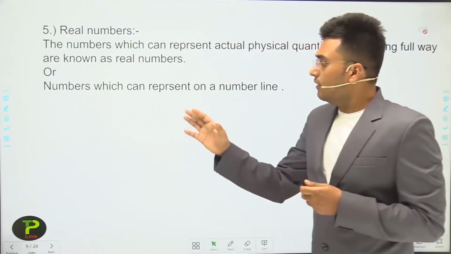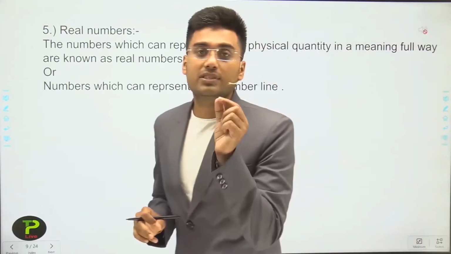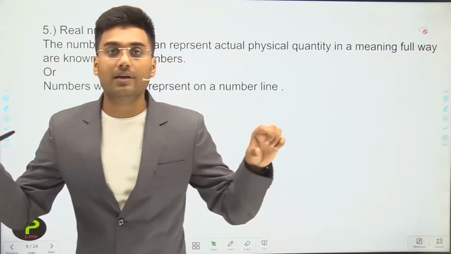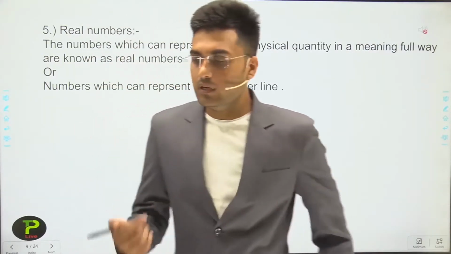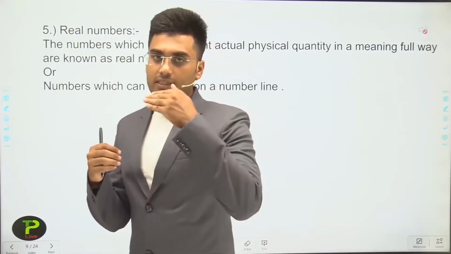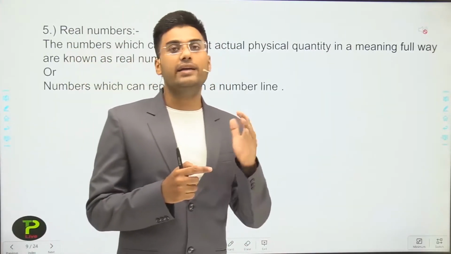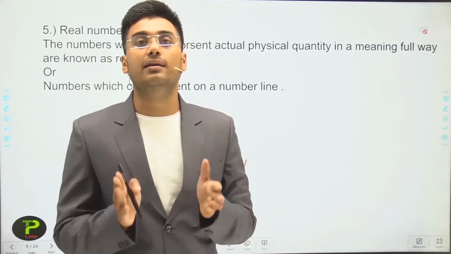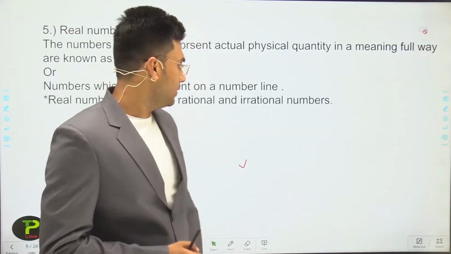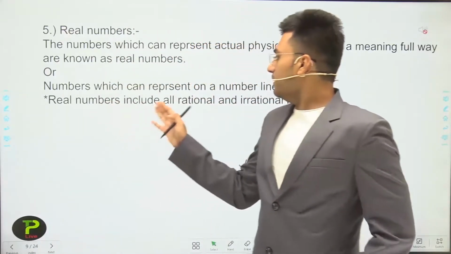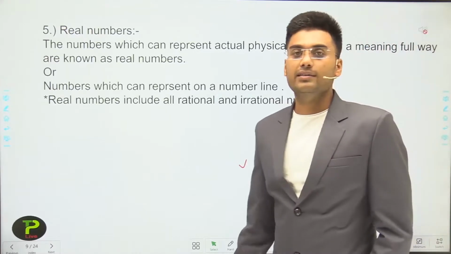Again, we can say that the numbers which can be represented on a number line are also known as real numbers. So all the numbers which we studied earlier, natural numbers, whole numbers, integers, rational and irrational, all are real numbers. Real numbers include all rational and irrational numbers, as I discussed earlier.